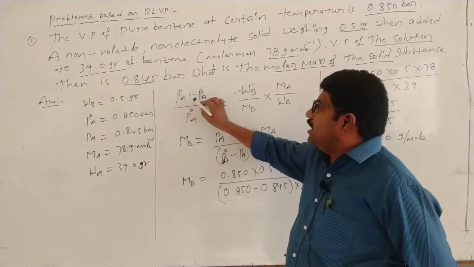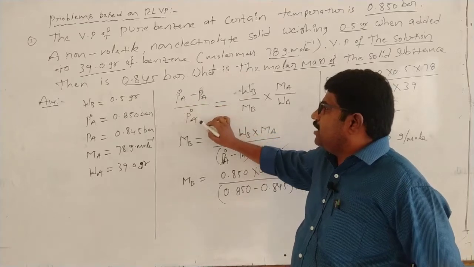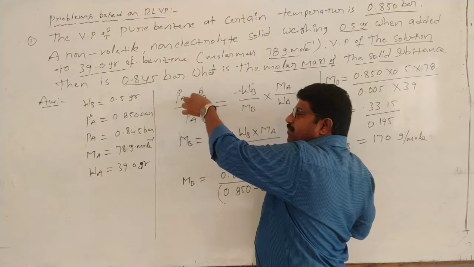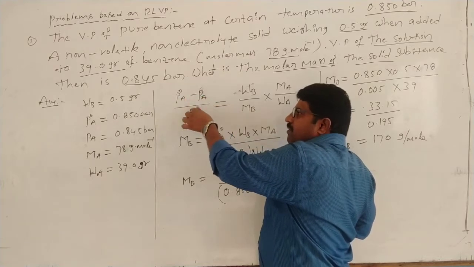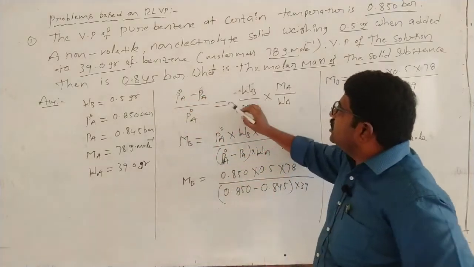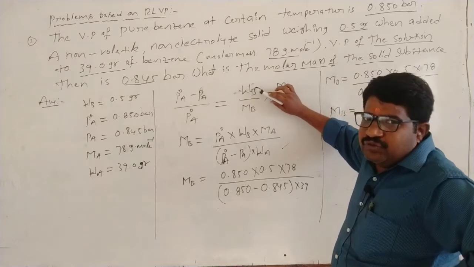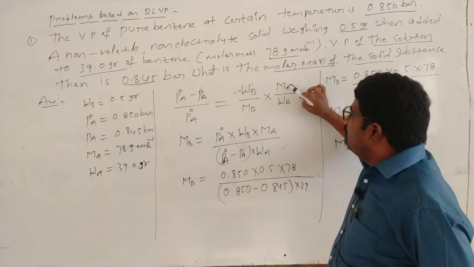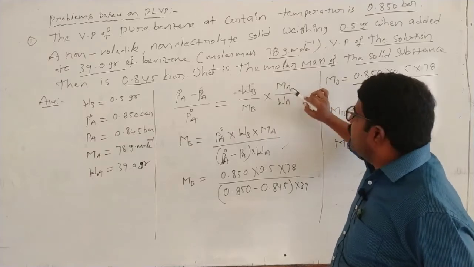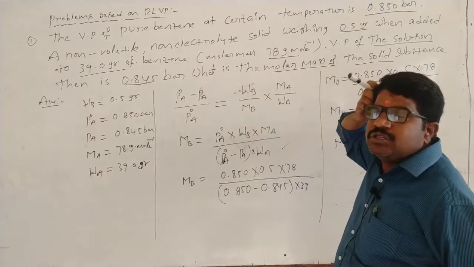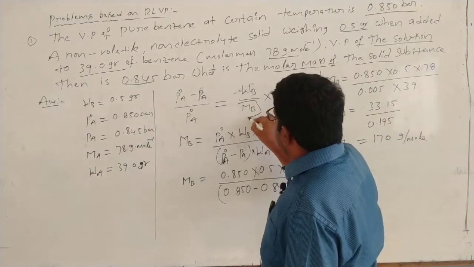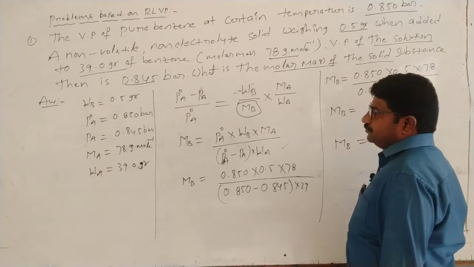That is (P0A minus PA) by P0A, meaning the vapor pressure of the pure solvent minus the vapor pressure of the solution, by the vapor pressure of the pure solvent, is equal to weight of solute by gram molecular weight of solute, into molecular weight of solvent by weight of solvent. From this you have to calculate the molecular mass of the solute.